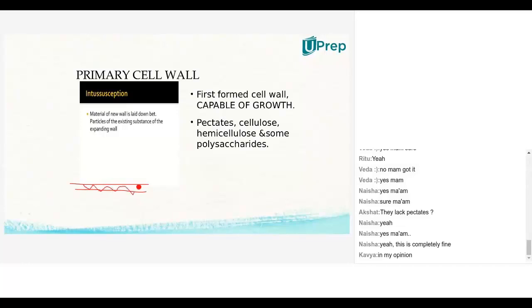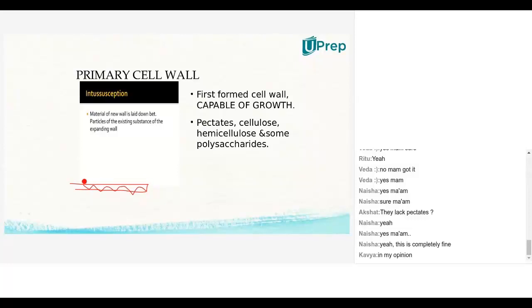So what is happening? The middle lamella is once formed around a cell. After that we'll have another wall formation called the primary wall. This is nothing but intussusception. So intussusception means formation of a new wall after a middle lamellum is already formed.